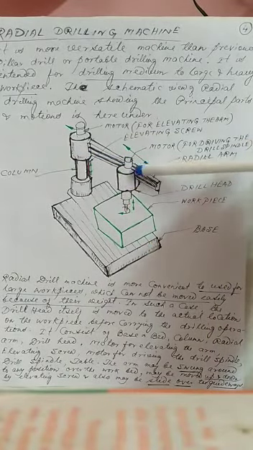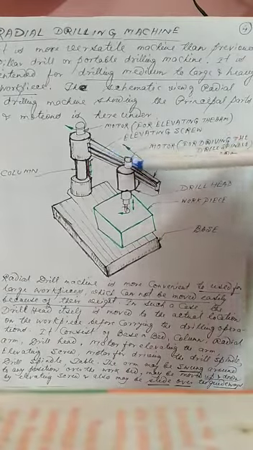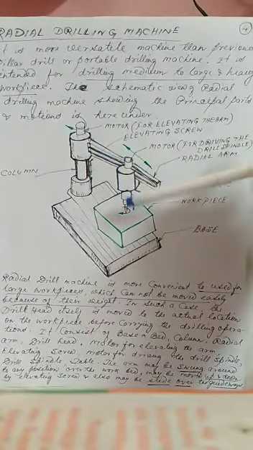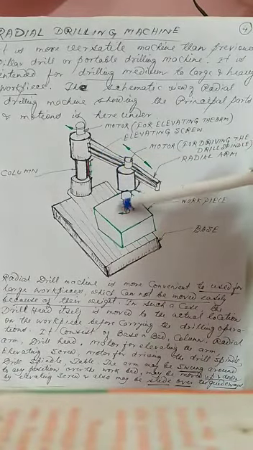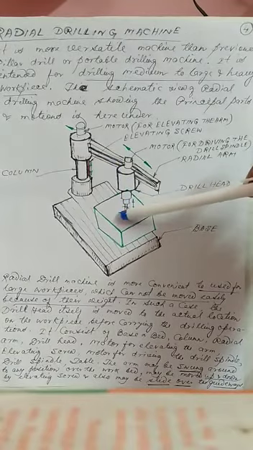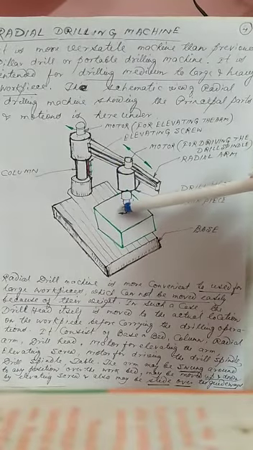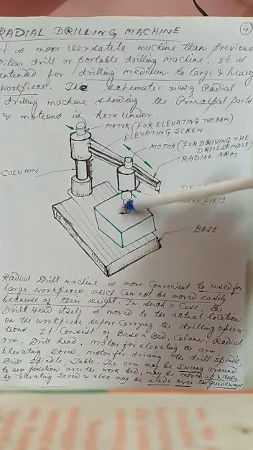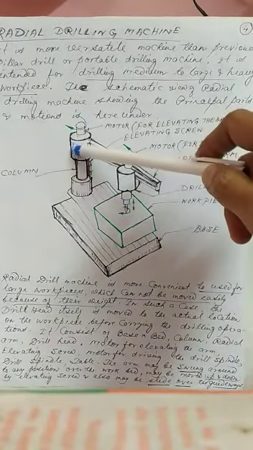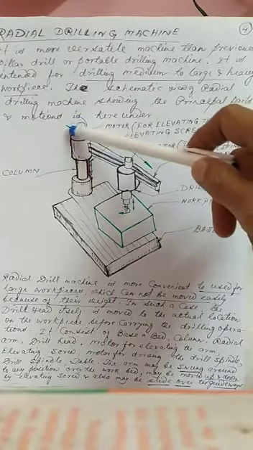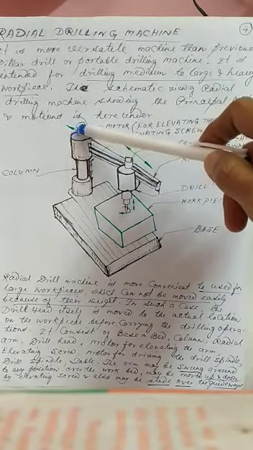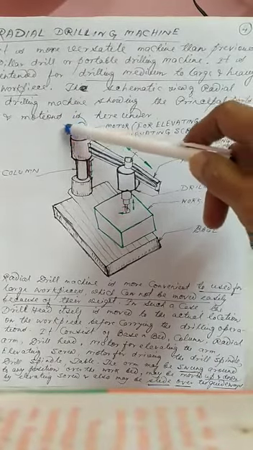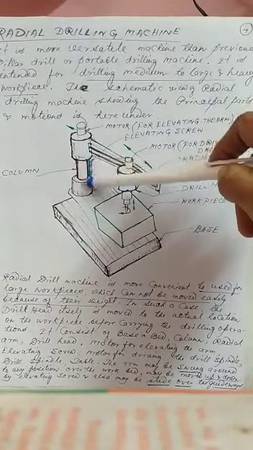This drill head may be moved in this direction, a to and fro movement through this radial arm, and the drill is fitted here in this spindle, and this drill may be rotated in this direction. I have shown you, and the drill may also be moved up and down according to the feed movement like the previous machines. The column also has a rotational movement, so this column may be rotated in this direction, and there is also an additional movement of this column.